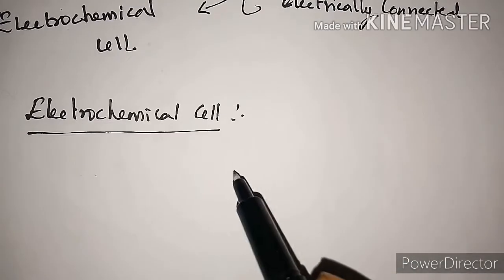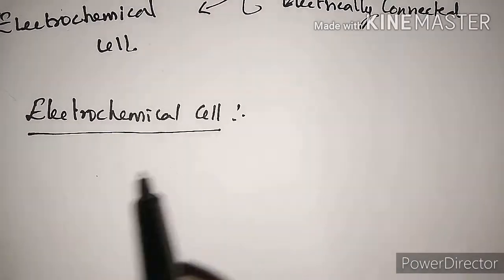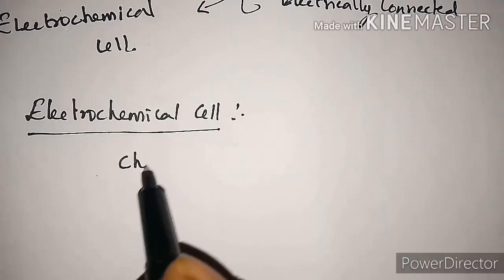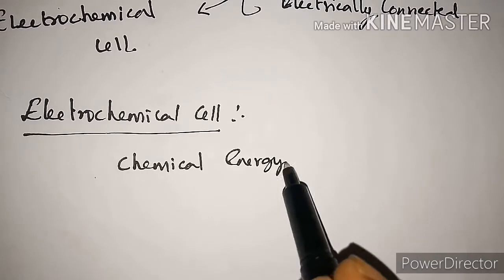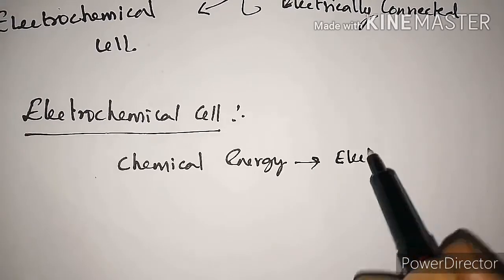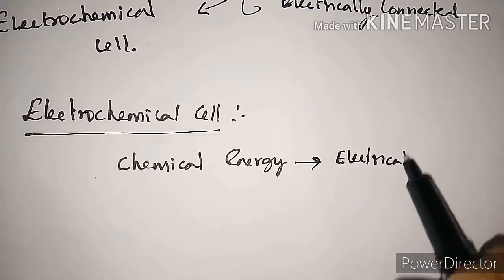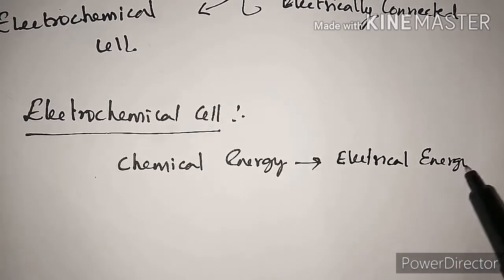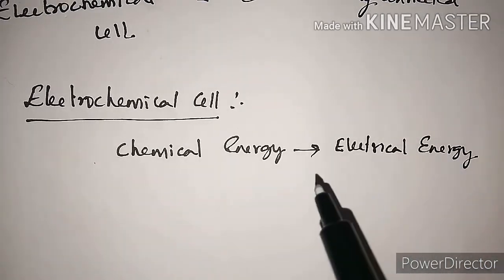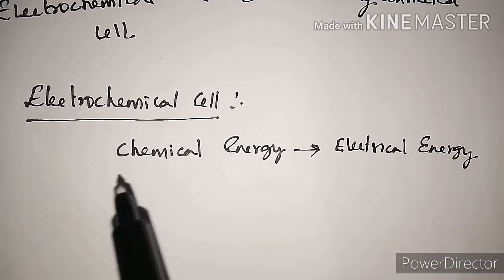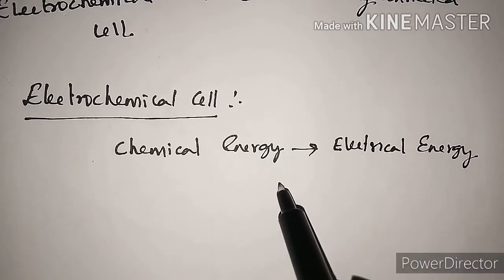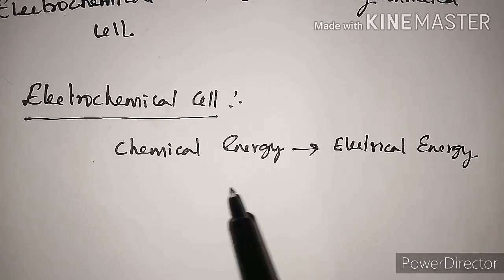So electrochemical cell is a device in which the chemical energy is converted into electrical energy. Or in the reverse direction, we can convert the electrical energy into chemical energy just by passing slightly above the output electric current.